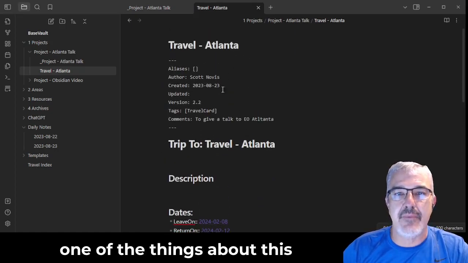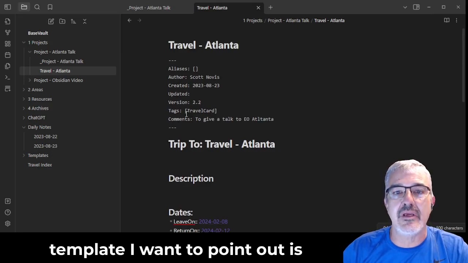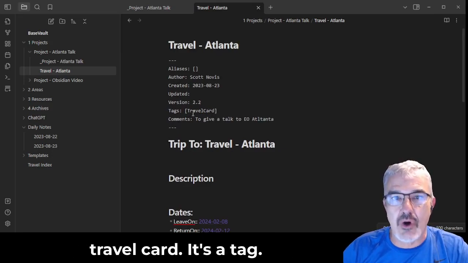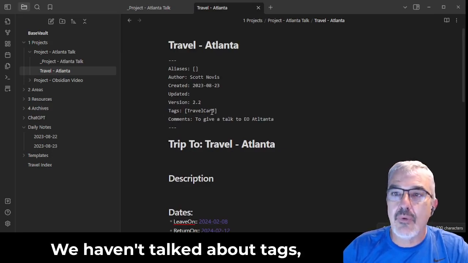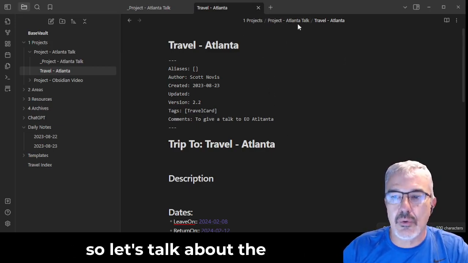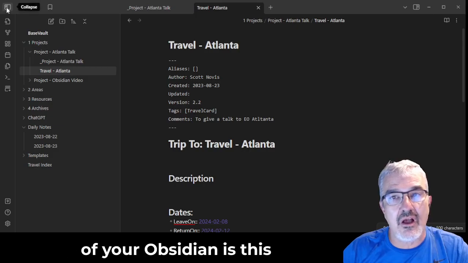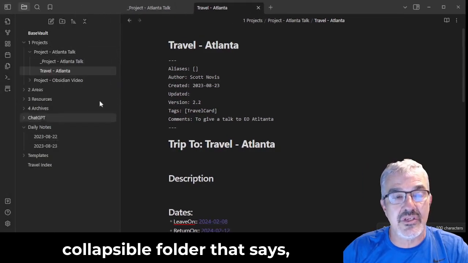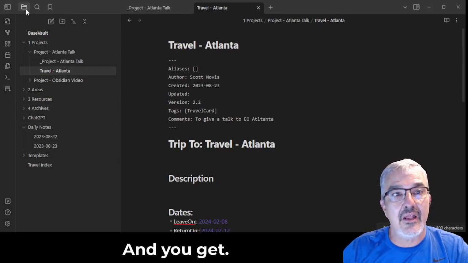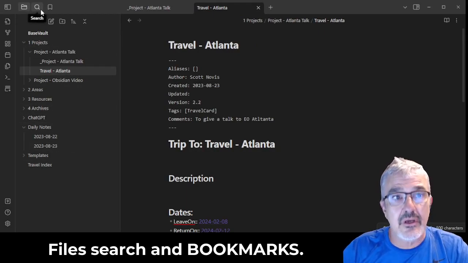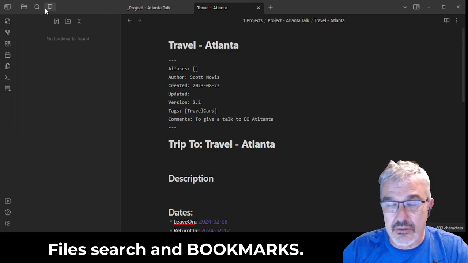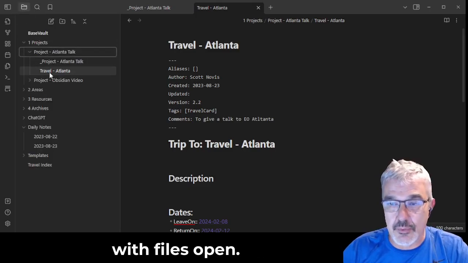Now, one of the things about this template I want to point out is there's this little thing called travel card. It's a tag. We haven't talked about tags. So let's talk about the interface a little bit. In the upper left-hand corner of your Obsidian is this collapsible folder. It says, hey, look at what we can do. And you get files, search, and bookmarks. I spend most of my time with files open.